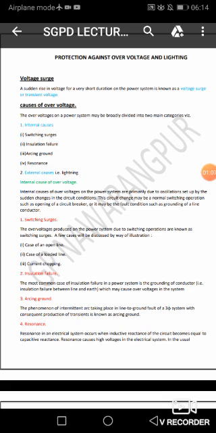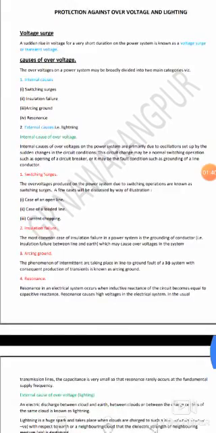Then, what are the switching surges? Switching surges occur whenever you are switching some device, like making the load on or making off the load. At that time, a transient phenomenon occurs. This is known as switching surges. Examples are the case of opening a line and the case of a loaded line. And I have already told you in circuit breaker the phenomenon like current chopping, which is also a switching surge.